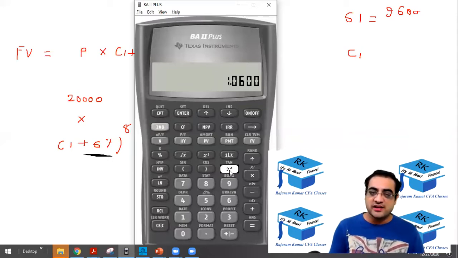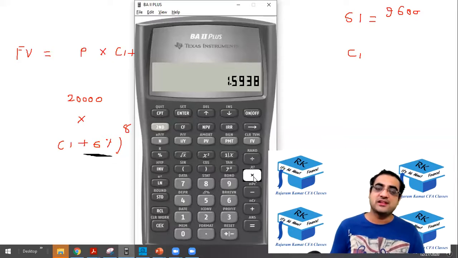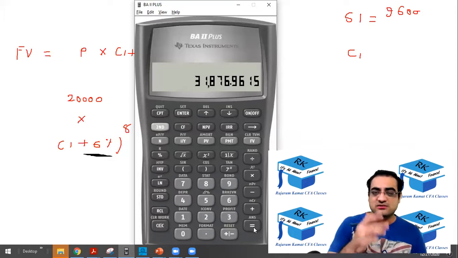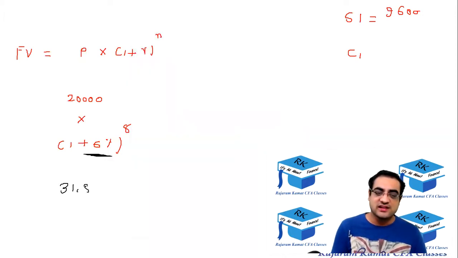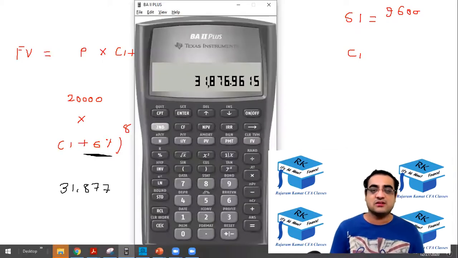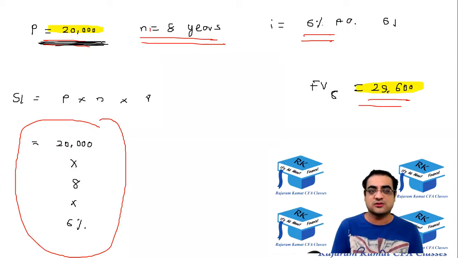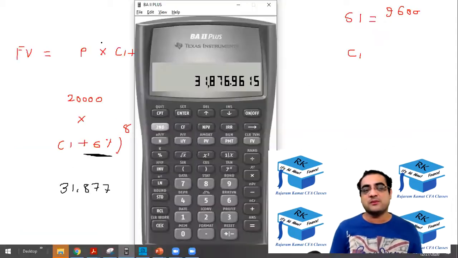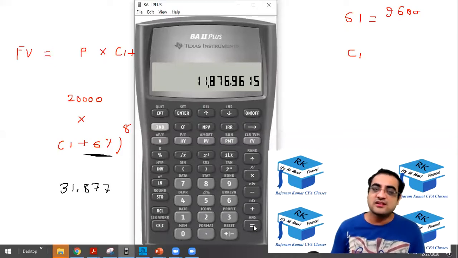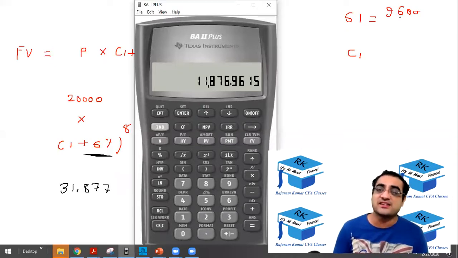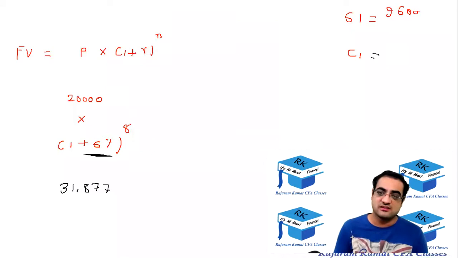Raised to 8, equal to, and then press into 20,000. The final value is coming to some 31,877. From that you subtract your principal, 20,000. So from 31,877 you subtract your principal, you get to know the interest. The interest is 11,877, much higher than 9,600.